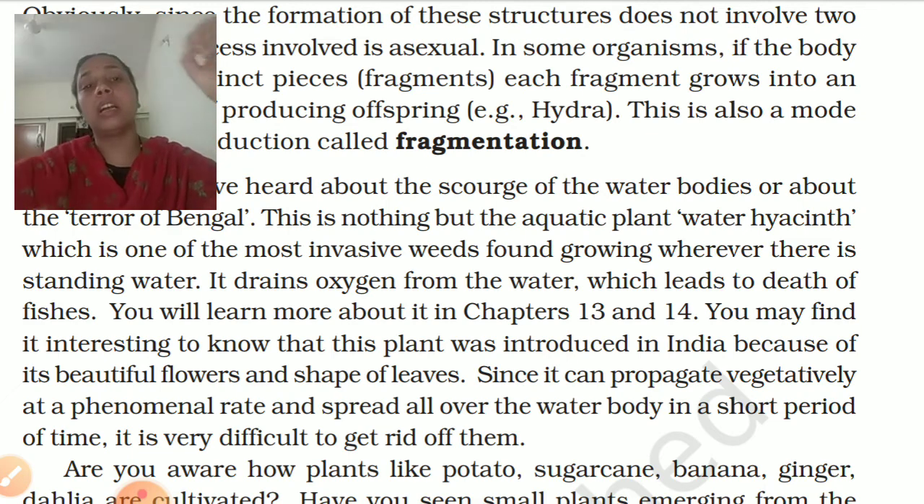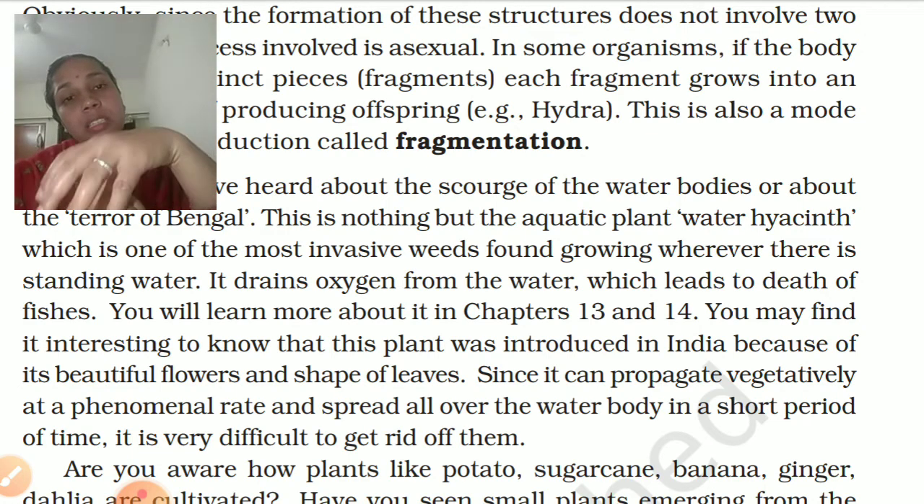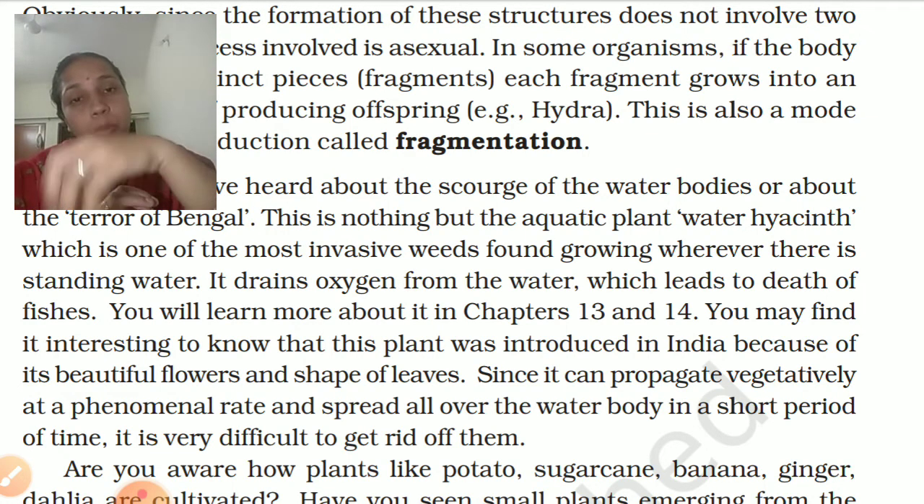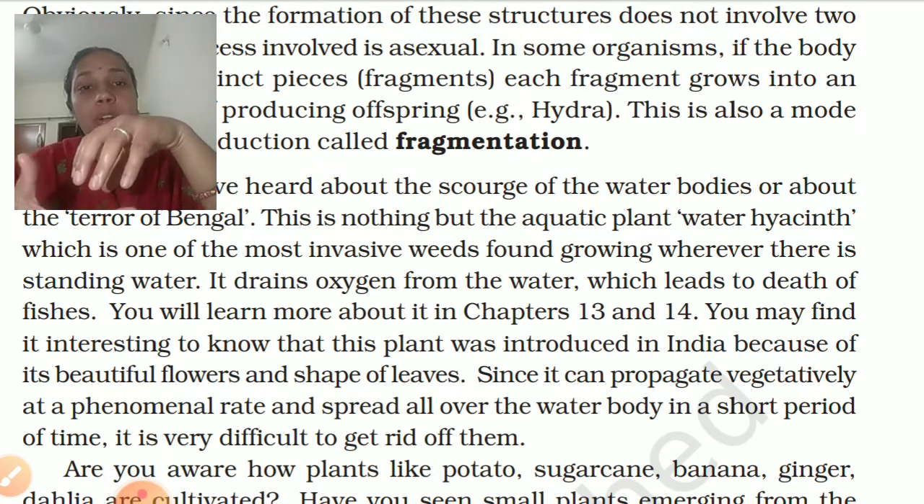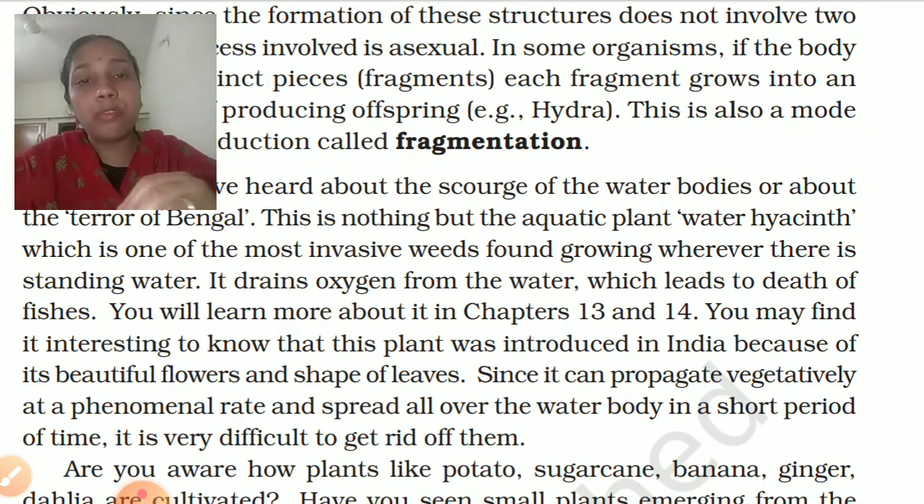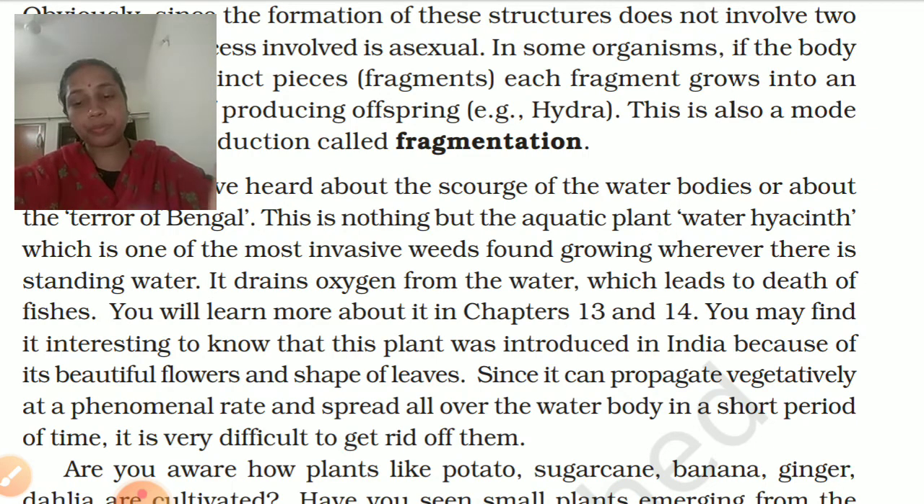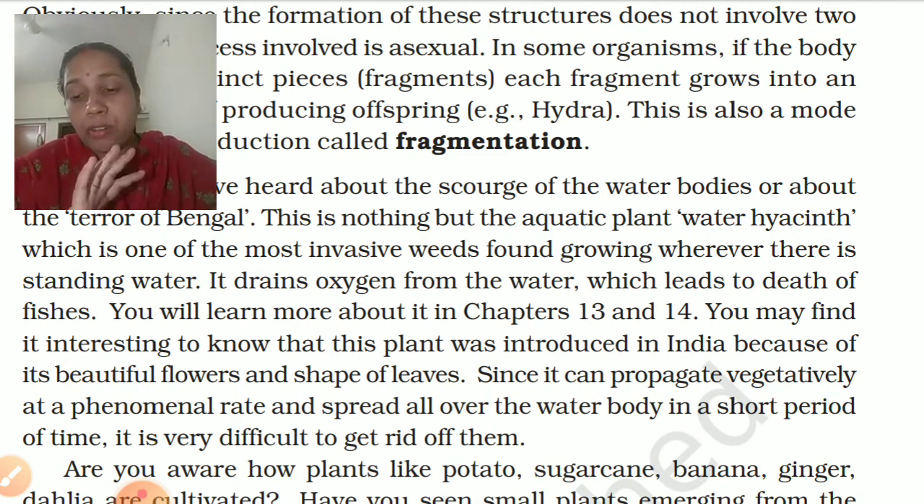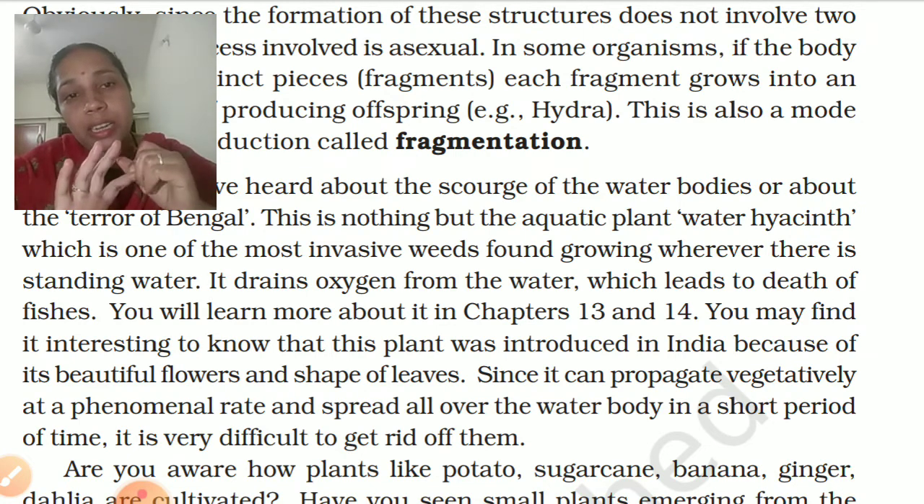Okay, and it does not allow the sun rays to enter inside the pond, and the animals present in the pond will die because of scarcity of food. Okay, now artificial vegetative propagation is of 4 types. It is not 3, it is 4 types. One is cutting, layering, grafting and micropropagation. Micropropagation is also known as tissue culture.